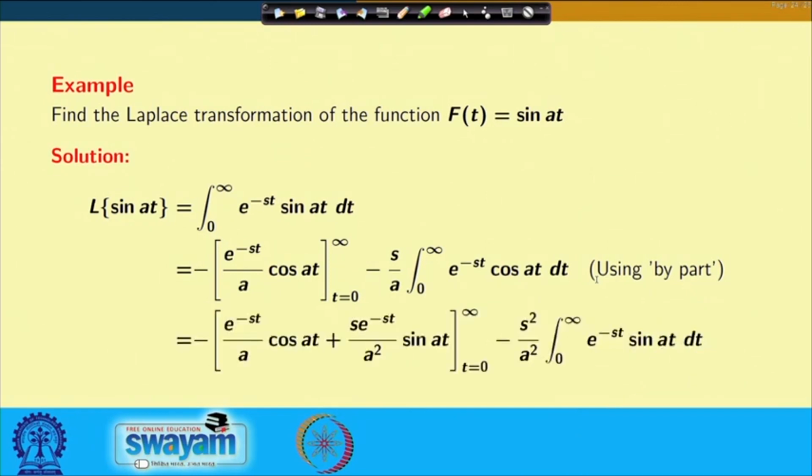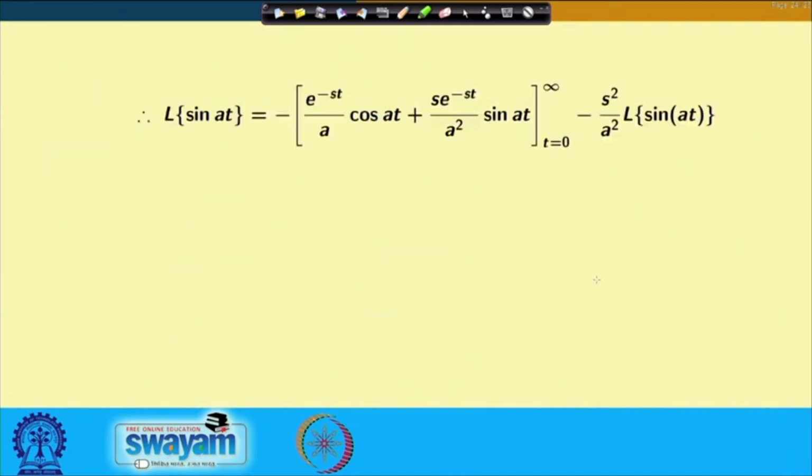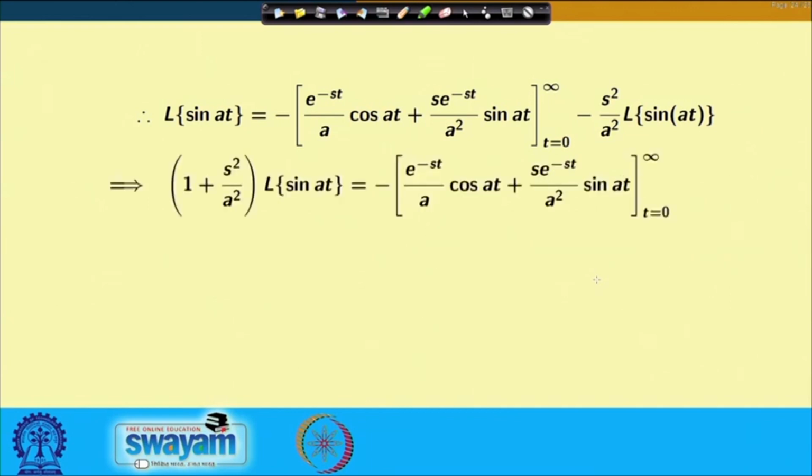And if I evaluate this, again I can write it this way by putting the values, and ultimately this becomes the first part minus s square by a square times the Laplace transform of sin a t.